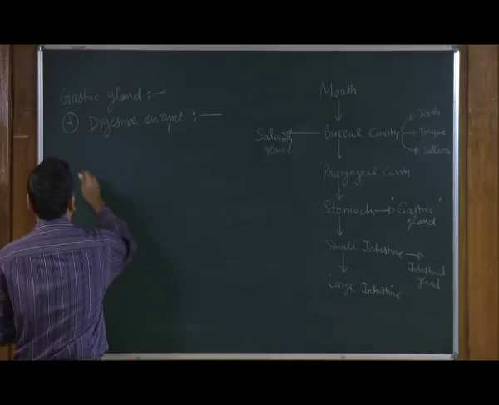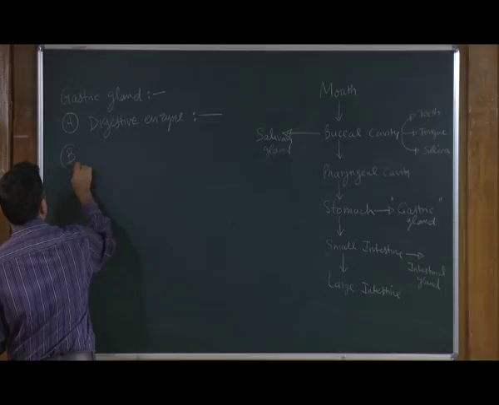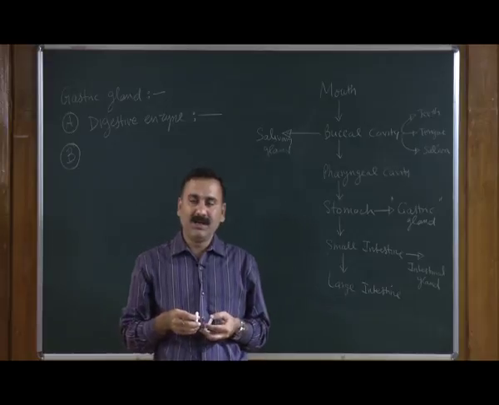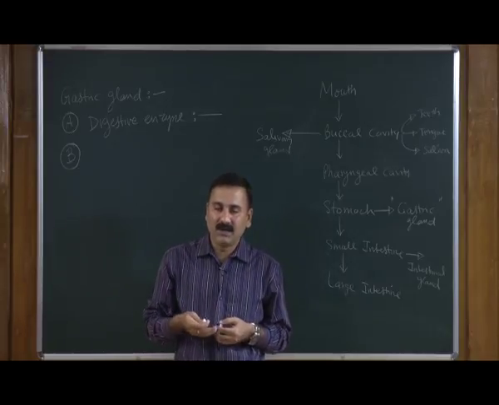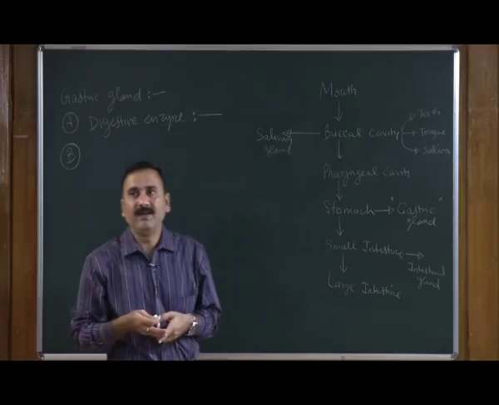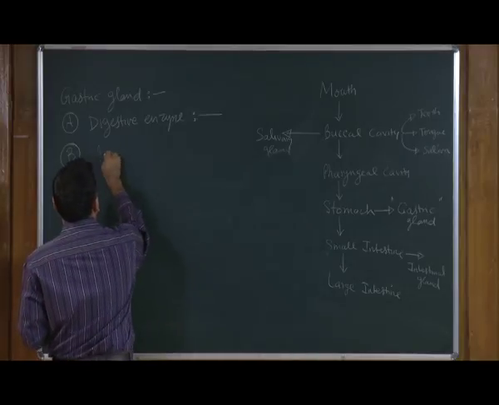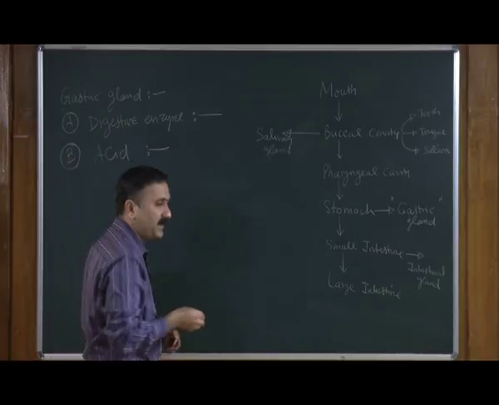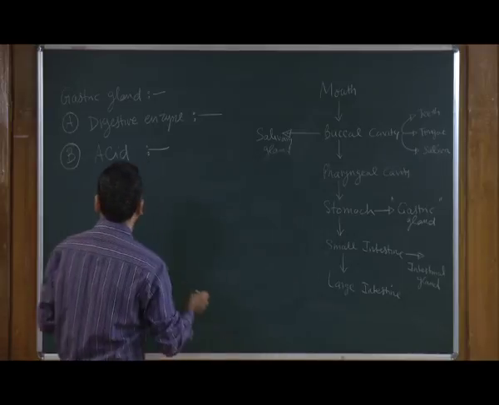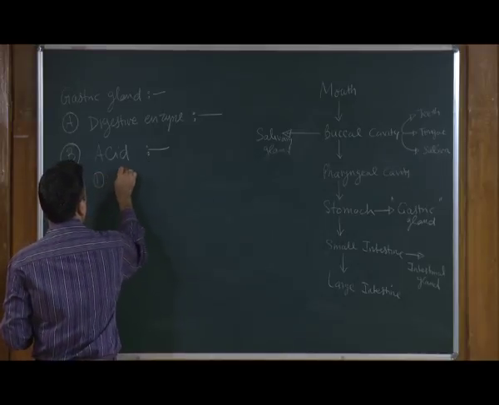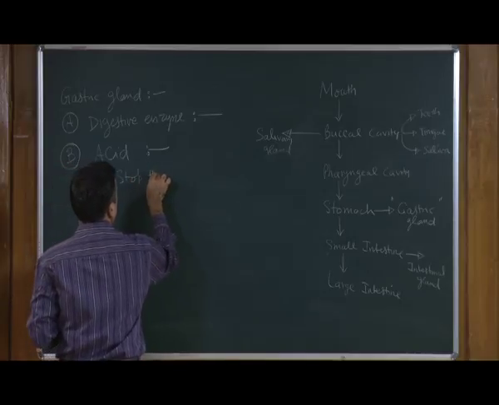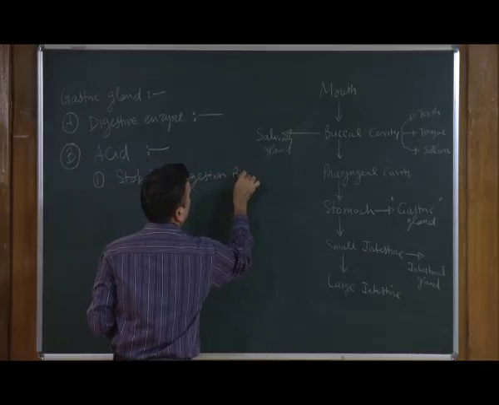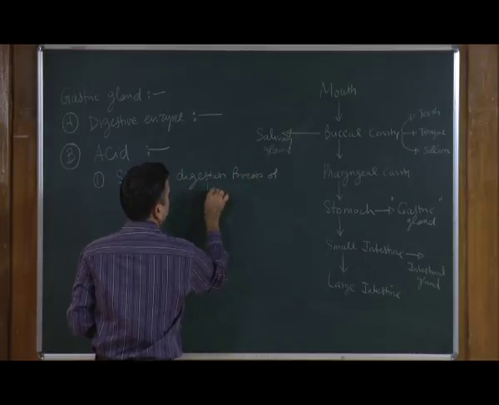And then we have another function, B, which comes from the gastric juices, as the stomach secretes a large quantity of acid. So what is the function of the acid secreted by the gastric glands? The first function is to stop the digestion process begun in the buccal cavity.